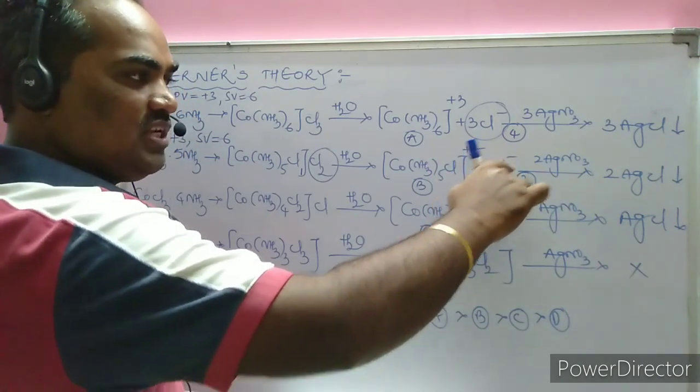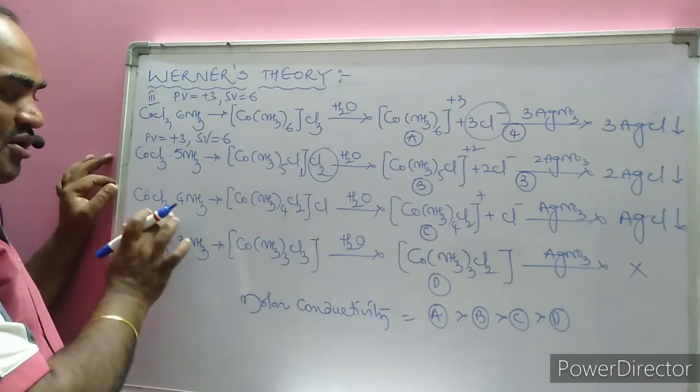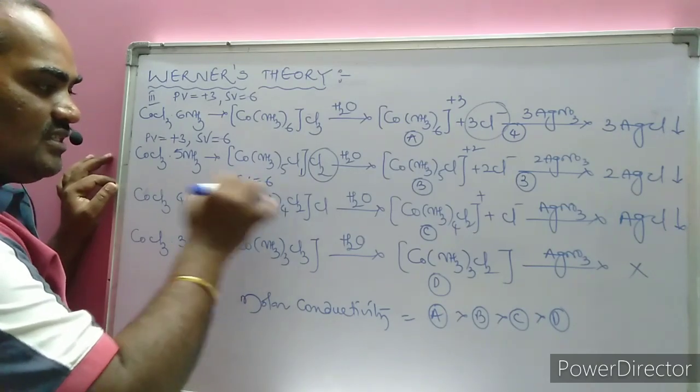Due to the presence of 2 Cl minus outside, it requires 2 moles of AgNO3. Whereas for cobalt chloride with 4 NH3 given, 4 plus 2 is 6. The secondary valency is 6.